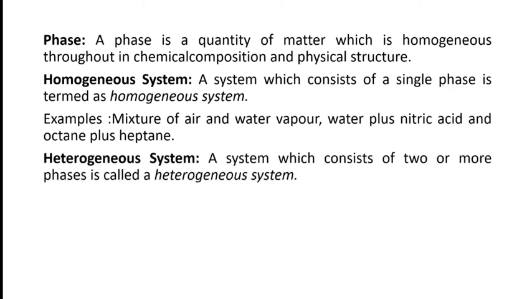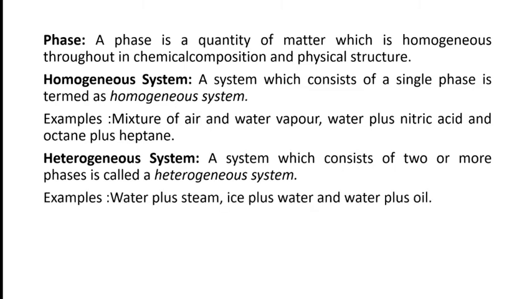Now, heterogeneous. When there is a combination of two phases or more than two phases, it is called a heterogeneous system. A system which consists of two or more phases is called a heterogeneous system. If we add some ice cubes in water, then there are two phases, liquid and solid. Then it is called a heterogeneous mixture. Or we add oil in water. Oil is not soluble in water. Therefore, the layers of oil and water will separate, and such a mixture is called a heterogeneous mixture.